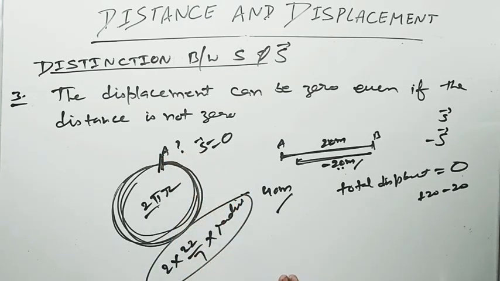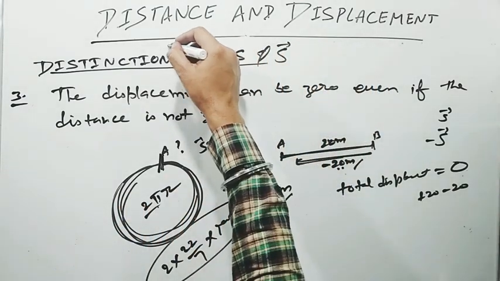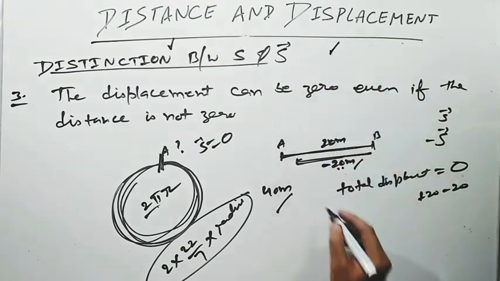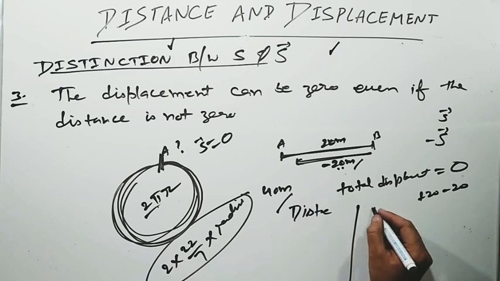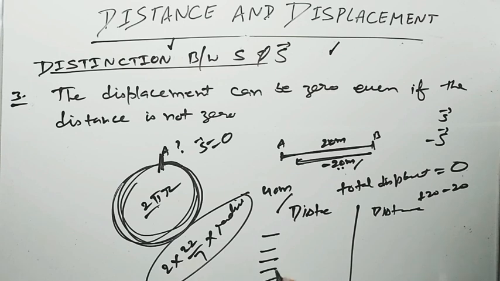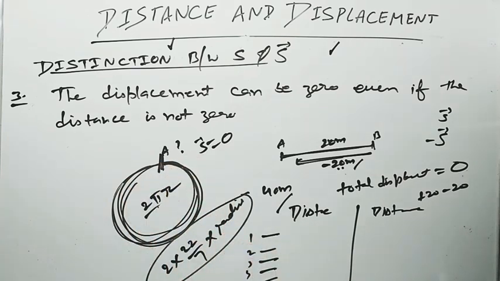Keep in mind. Okay, so I hope the concept of distance and displacement is clear. Take your notebook and try to write down the difference between distance and displacement, and write at least 5 differences, and revise the concepts that we discussed. If you feel that any concept is not clear to you, let me know. I will explain the concepts again and try to make you more clear about the concept. Thank you.